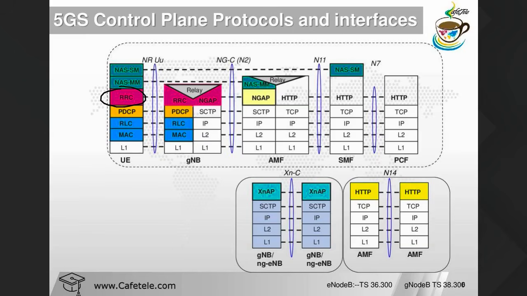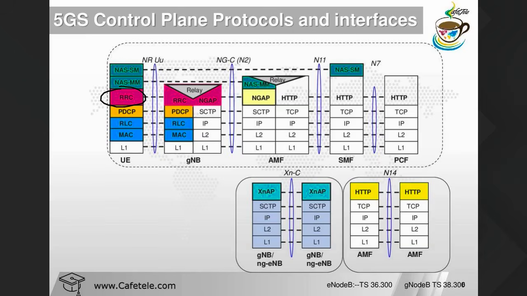SRB0 is basically for the common control channel. SRB1 and SRB2 transfer messages using the dedicated control channel, logical channel. And SRB3 we use when we have the EN-DC cases. When we have EN-DC cases, at that time it's required.